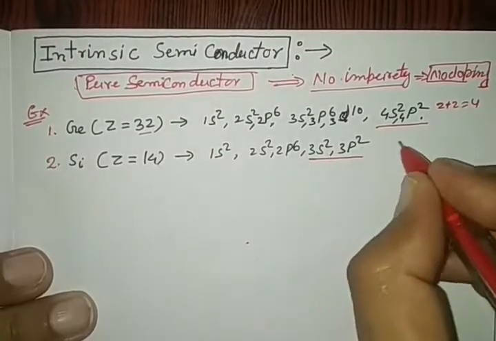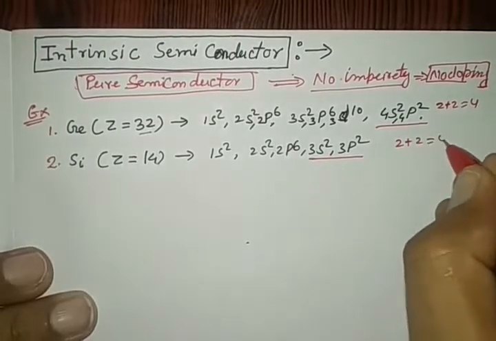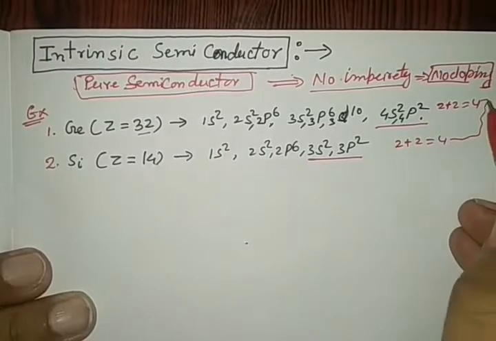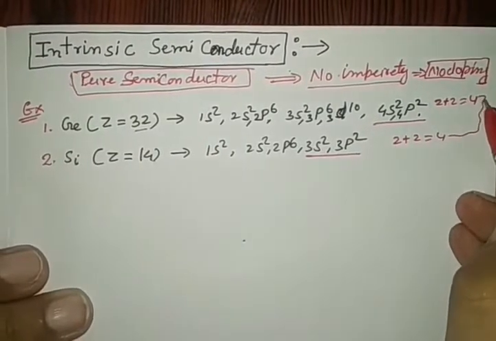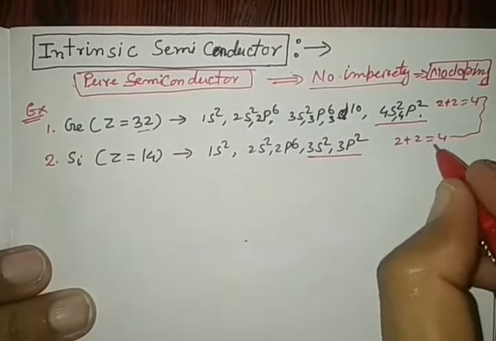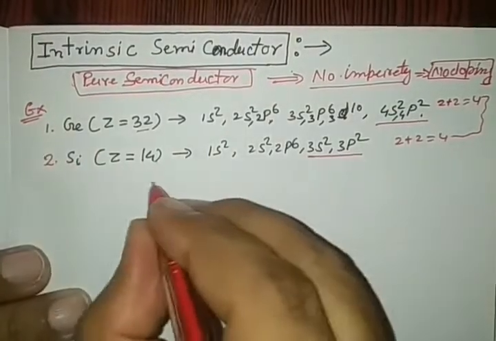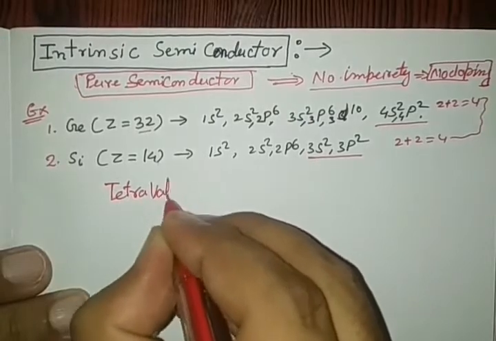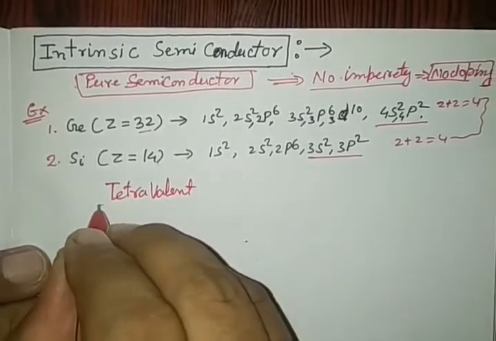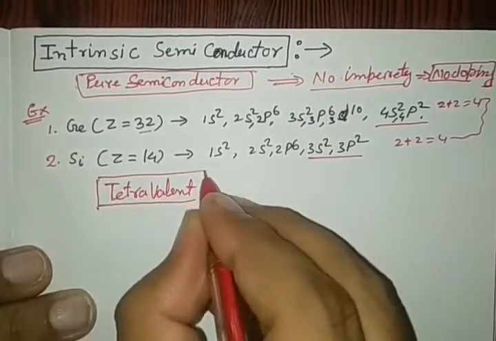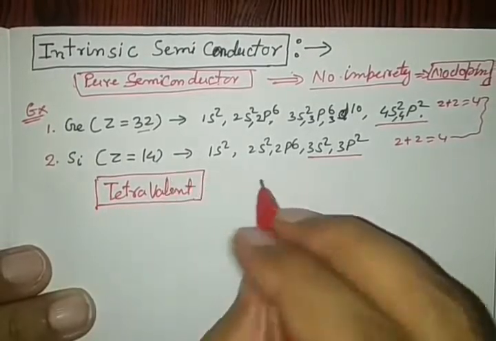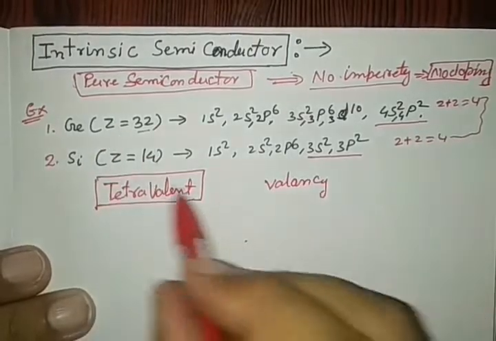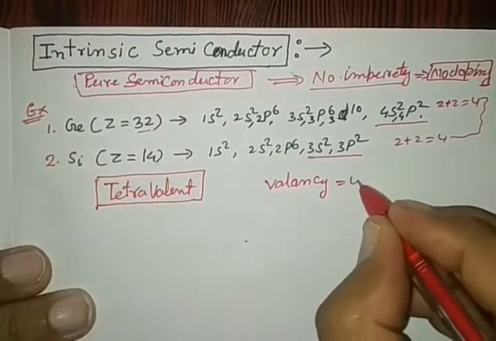Here also 2 plus 2 is equal to 4. So in the outermost Bohr's orbit there lie 4 electrons. That is why both atoms are called tetravalent. Tetravalent means the valency of germanium or silicon is 4.